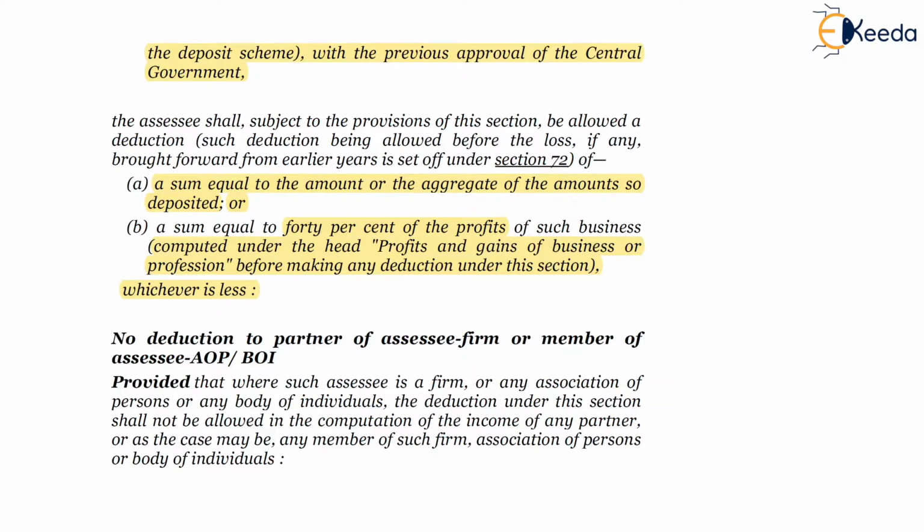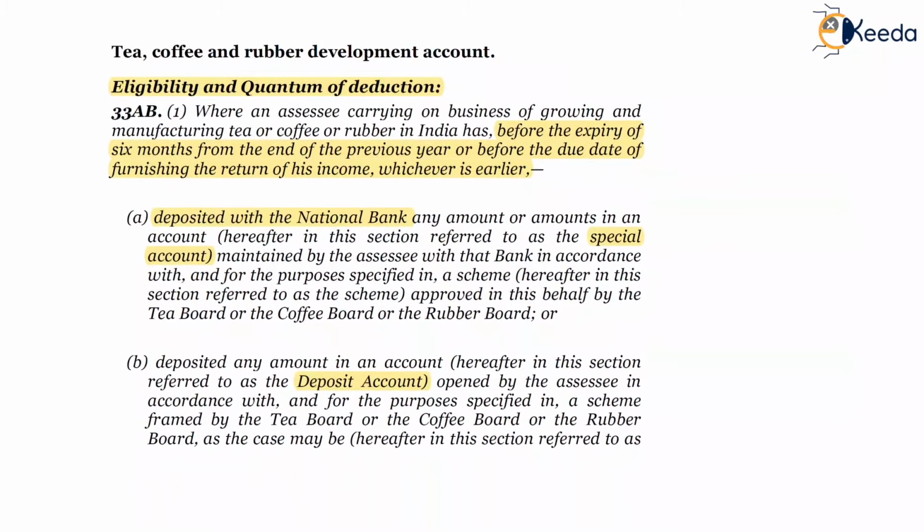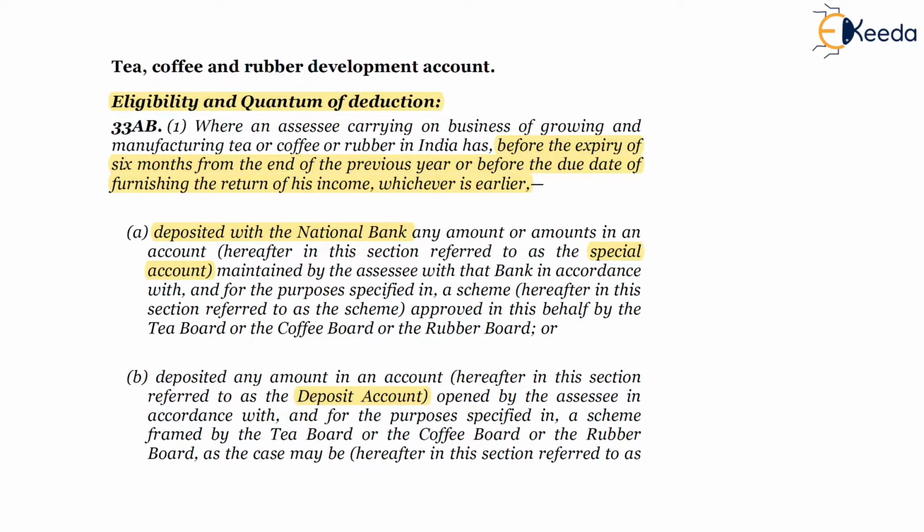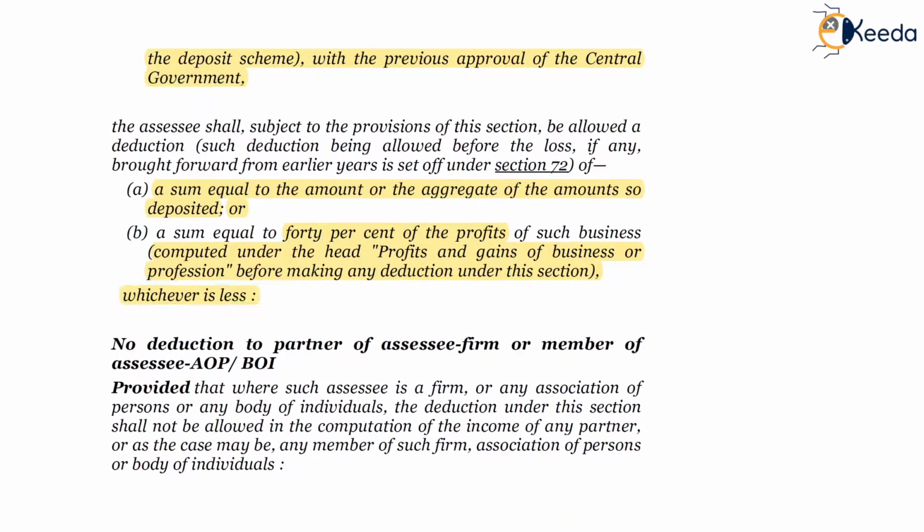So friends, till now we have studied as per subsection 1, the deduction will be eligible if the amount deposited is before the expiry of 6 months of the previous year, or filing of the income tax return, whichever is earlier, and the amount is deposited in a special account or deposit account, and the quantum of deduction is equal to the amount deposited or 40% of the profit and gains, whichever is less, will be the amount of deduction available under section 33AB.